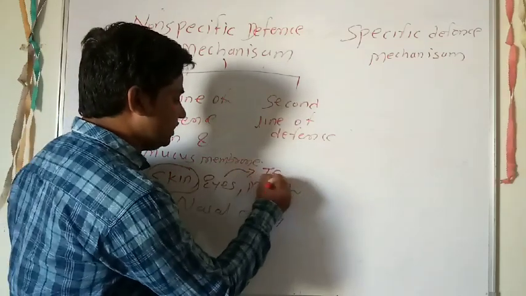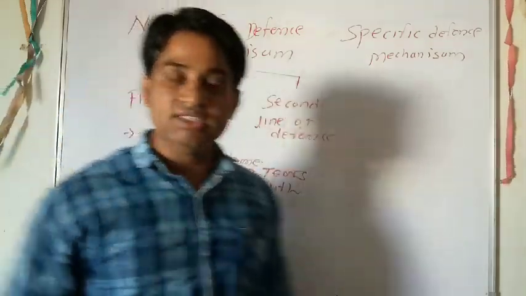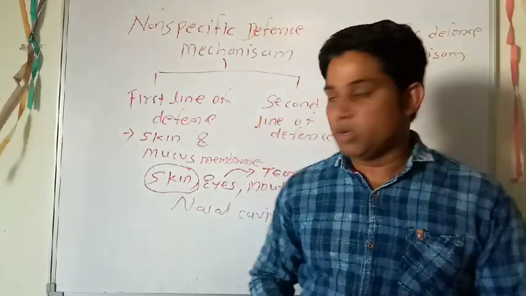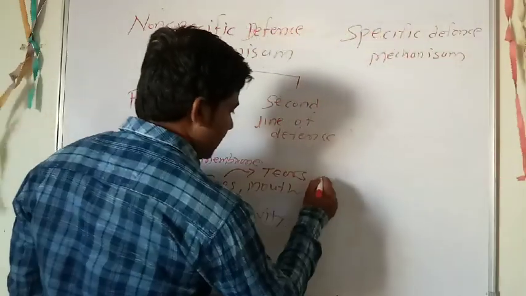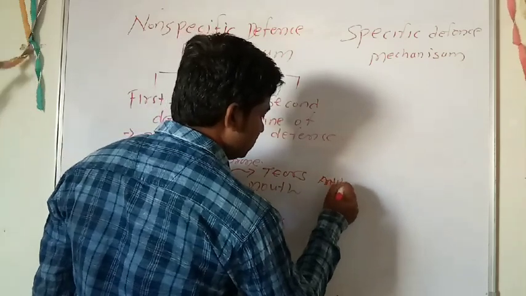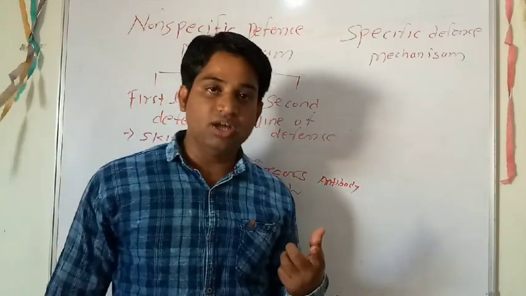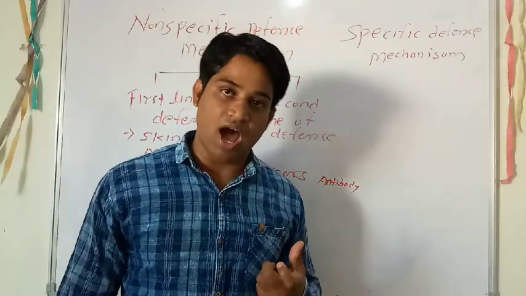Eyes contain tears, and tears help check the entry of pathogens into the body, because tears contain antibodies and other antimicrobial proteins which kill the pathogens harbored at the eye.